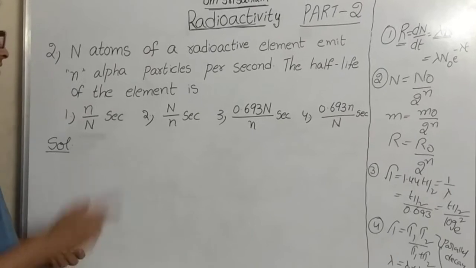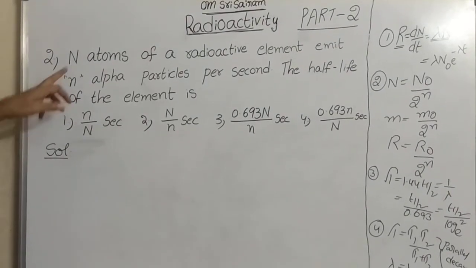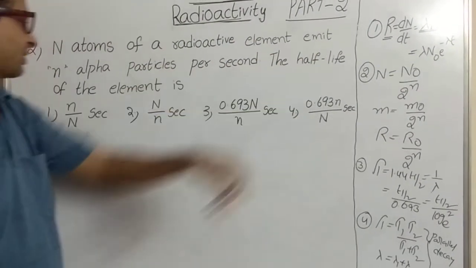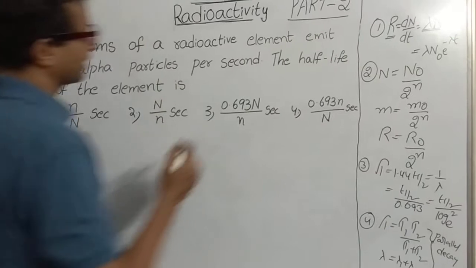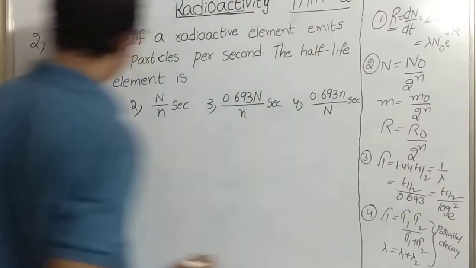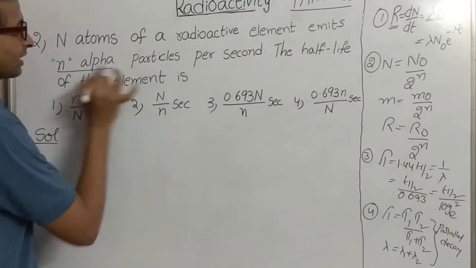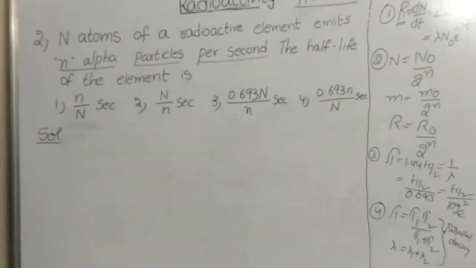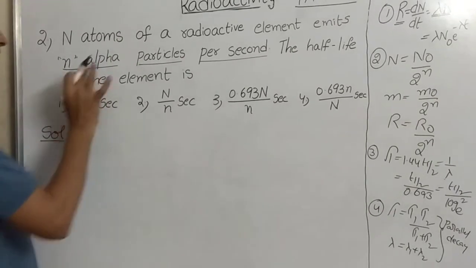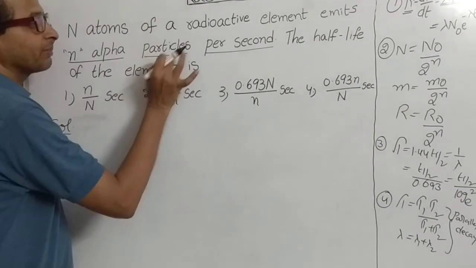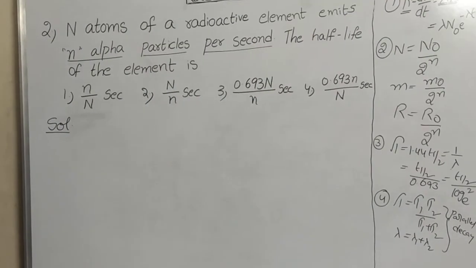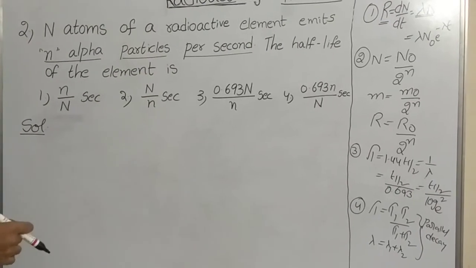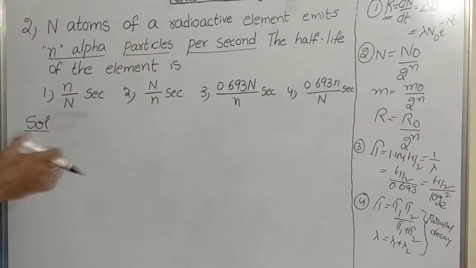Now let us see the second problem. N atoms of a radioactive element emit n alpha particles per second. Here the key point is that n alpha particles are emitted per second. What is the definition of activity? Rate of disintegration.